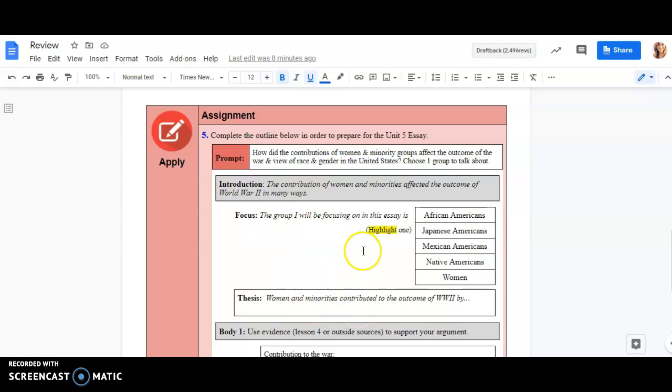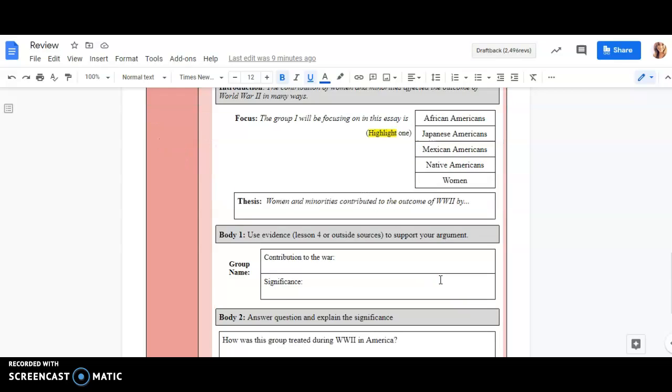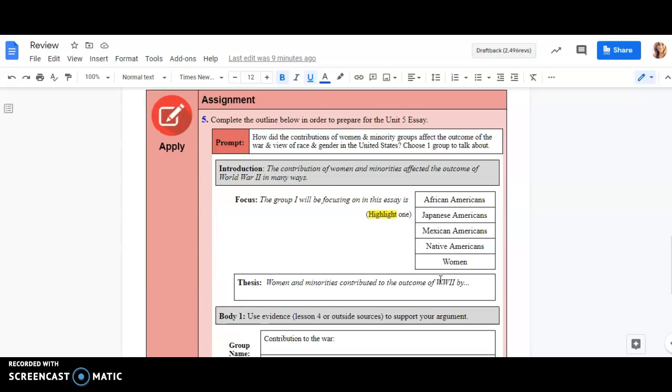The prompt is, you're going to complete the outline below in order to prepare for the Unit 5 essay. The question is, how did the contributions of women and minority groups affect the outcome of the war and the view of race and gender in the United States? You're going to choose one group to talk about, and then complete this outline. Basically, you just have to follow along each section to complete it.